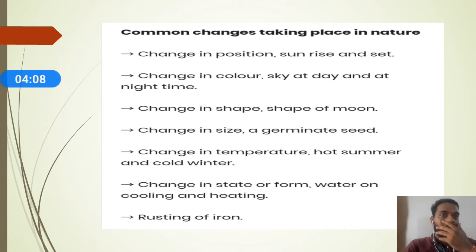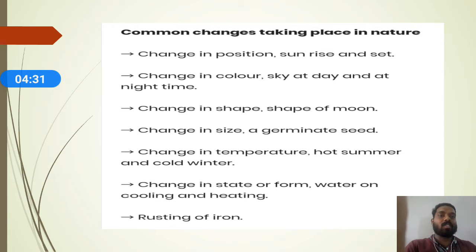Next, third one, change in shape. Change in shape means the shape of the moon. You can see in the night time the moon's shape changes every day. One day it becomes circular, another day it becomes half of the moon. So you can see different kinds of shapes of the moon every day.